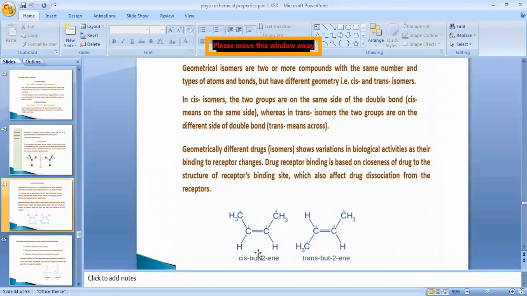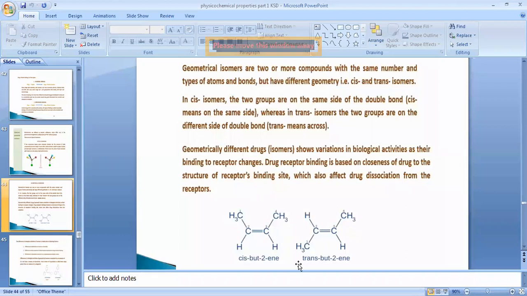Due to this change in the structural pattern of the compound, see, the molecule is the same, 2-butene. Here also it is 2-butene, but this is cis-2-butene and this will be trans-2-butene, because the position of the methyl groups has changed. In this one, it is on the same side of the double bond, and in this one, it is on the opposite side of the double bond. Due to the change in the structural pattern of those molecules, they may change the drug-receptor binding, which is based upon the closeness of the drug to the receptor structure.